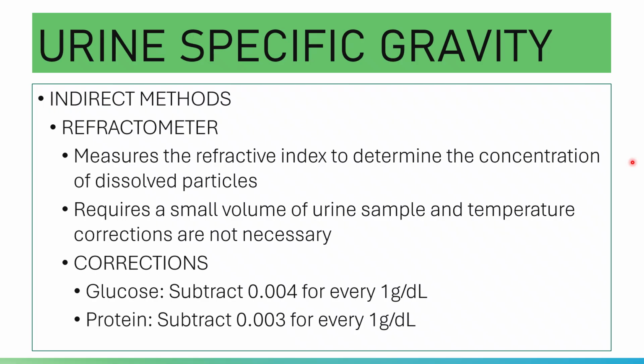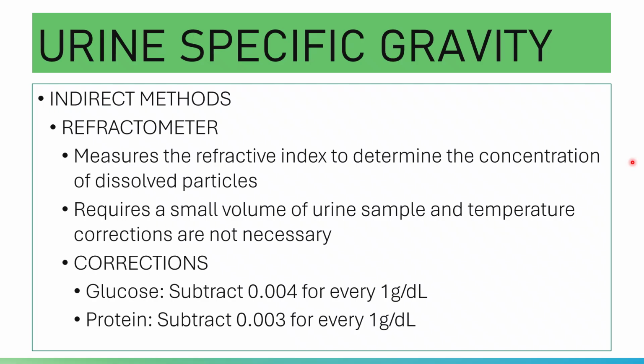If the light entering a solution does not really slow down, then there is a lower refractive index.